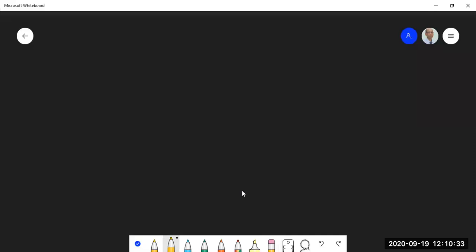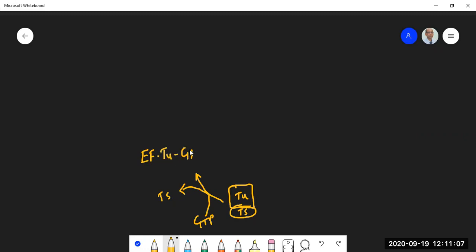So let us see how this factor facilitates this. Let us say you have this TU and this TS, and both together is elongation factor T. All right. So a molecule of GTP will join. So you know now that the TS subunit will leave. So you have what is called the EFTU GTP complex.